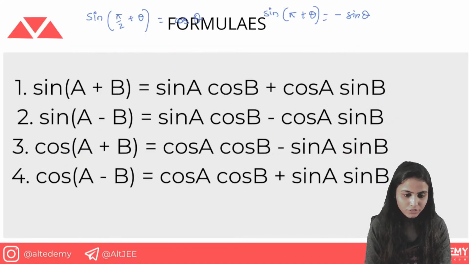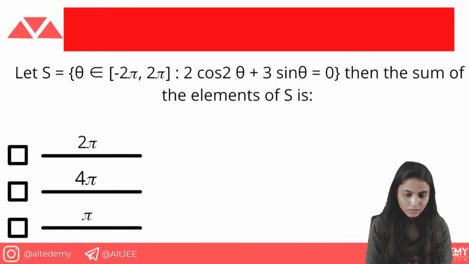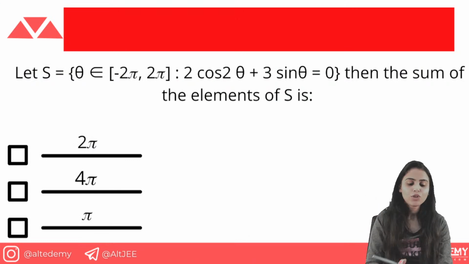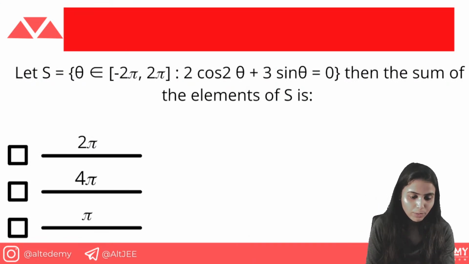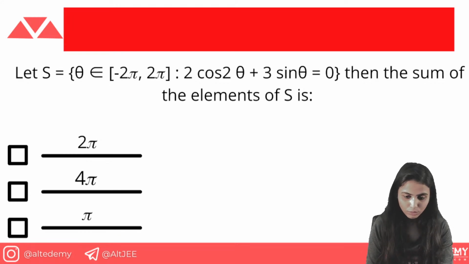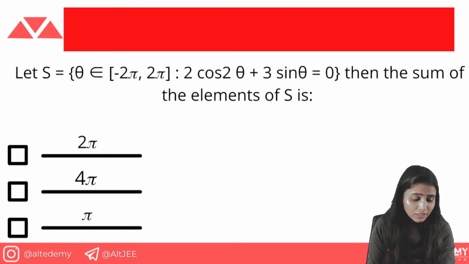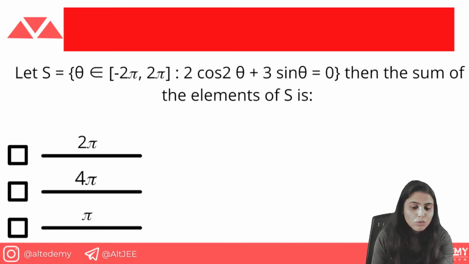तो क्या था क्वेश्चन? हाँ, क्वेश्चन वॉज interval given है theta का, and it is given in the equation 2 cos 2 theta plus 3 sin theta is equals to 0. So then the sum of elements of S. So it has been given that the theta interval is basically 2 cos 2 theta plus 3 sin theta. Okay, now इसमें दिया हुआ है कि sum of the elements of S दिया हुआ है. ठीक है, तो कैसे करेंगे हम ये?